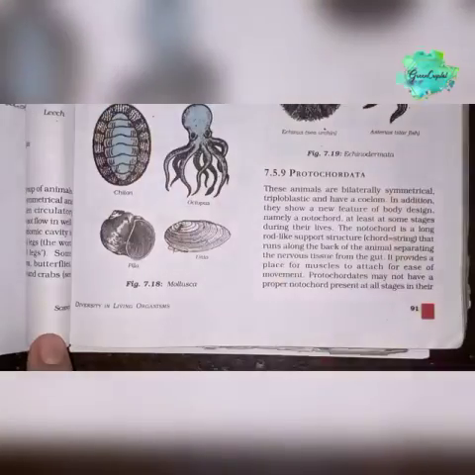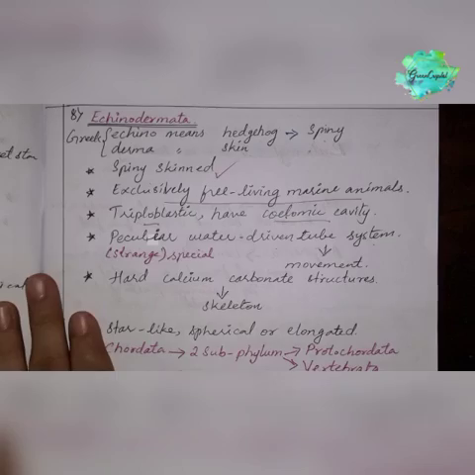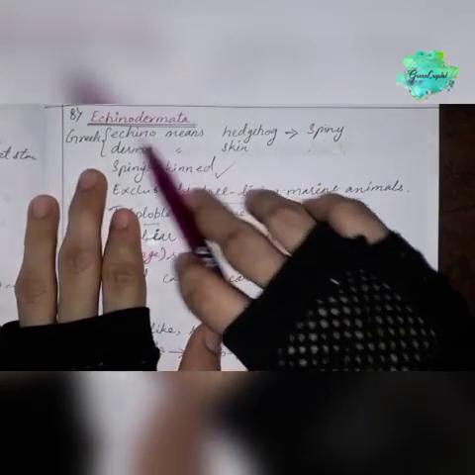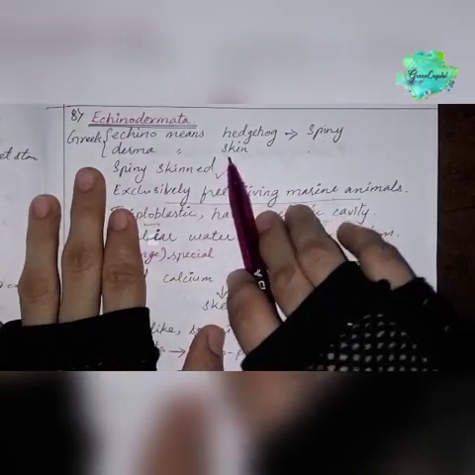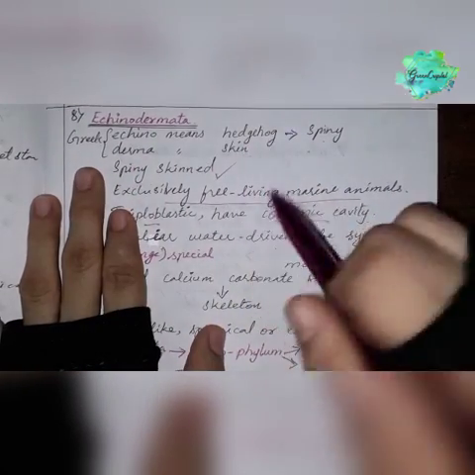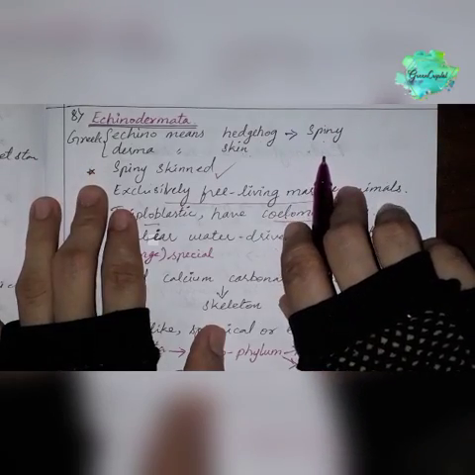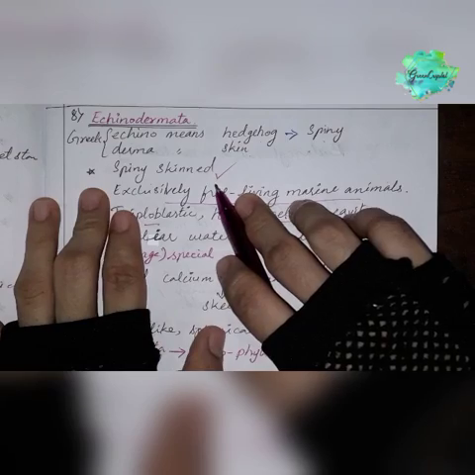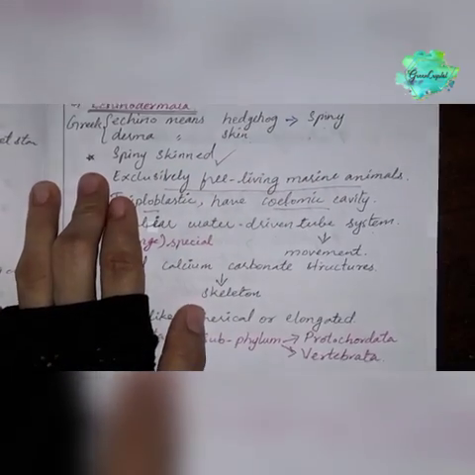Okay, next we'll move on to the phylum Echinodermata. So this is the phylum Echinodermata. Derma means skin, echino means hedgehog or spiny body. Okay, they are spiny-skinned organisms.